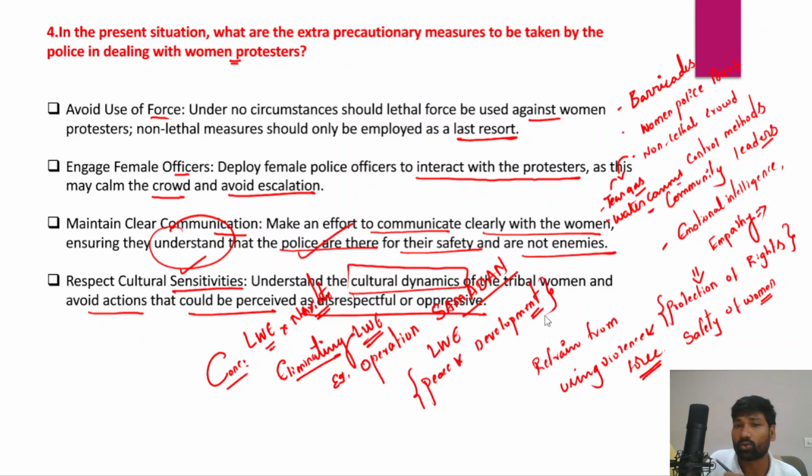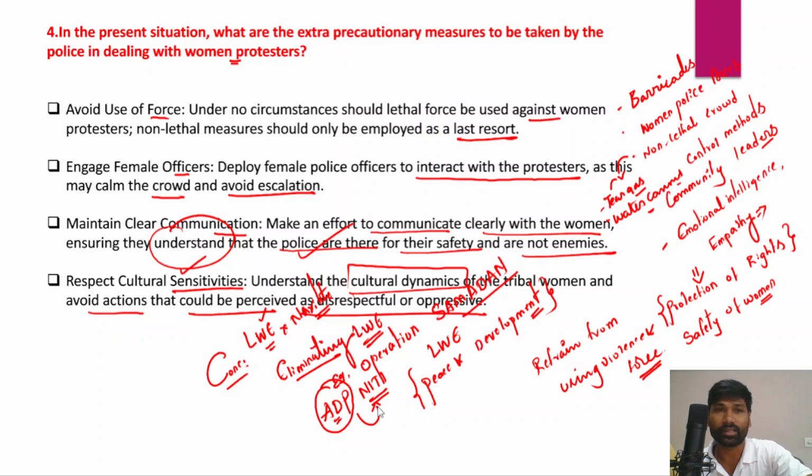And in fact, you can also write about the aspirational districts program of Niti Aayog. So we all knew that these districts are backward districts, and these districts are also suffering with the problem of left-wing extremism. So therefore, Niti Aayog launched the aspirational districts program to address the backwardness of these districts in left-wing extremist states. Right, so this is how you can address this particular case study.